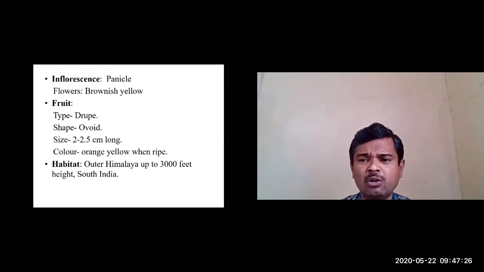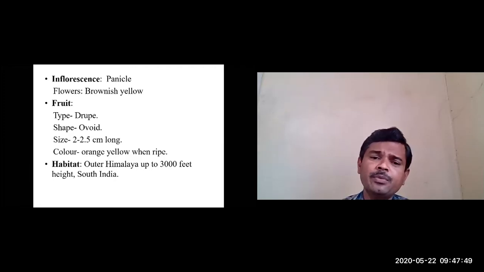The diameter of the fruit is about 2 centimeter, and the color of the fruit is orange yellow when ripe. But when it becomes dry, it becomes black and shrunken. And the habitat is throughout India.